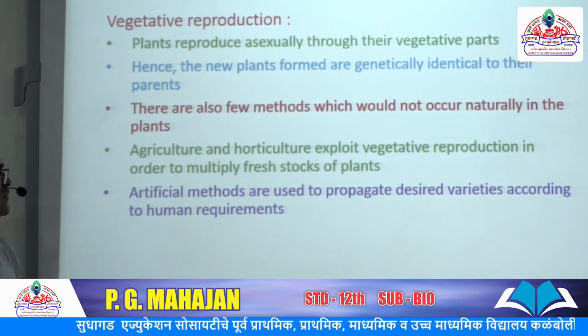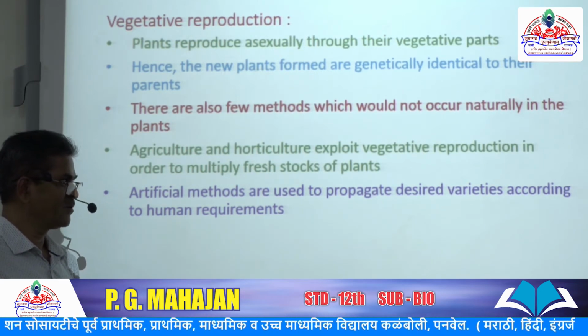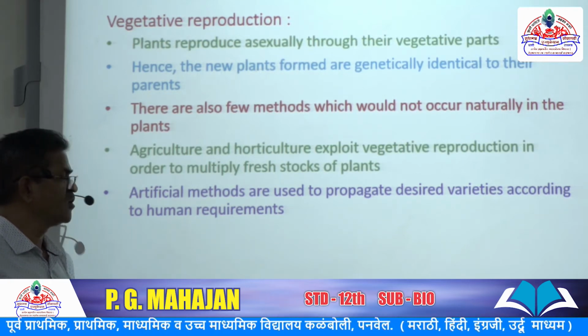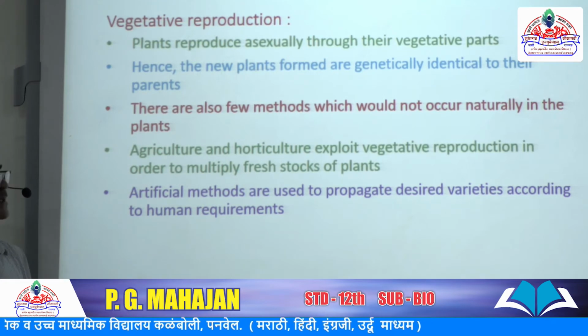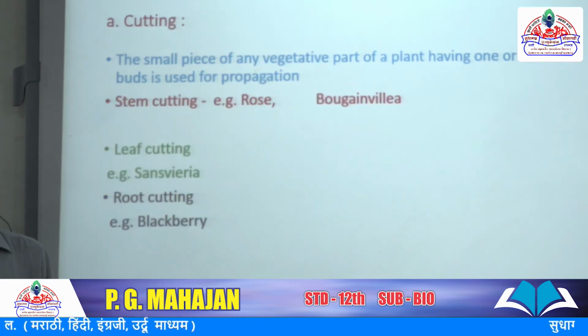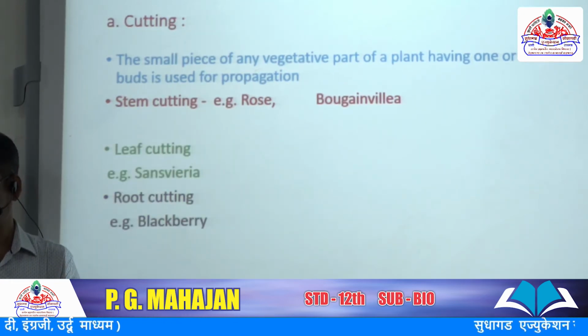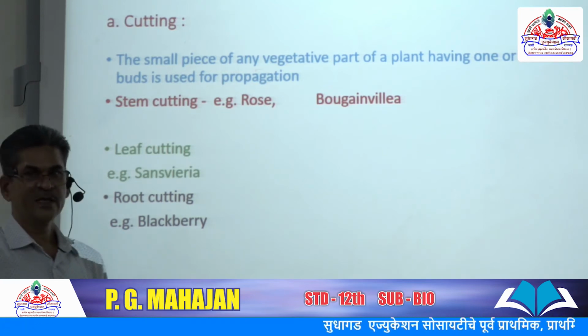Artificial methods are used to propagate desired varieties according to human requirements. Vegetative reproduction by artificial methods: the first method is cuttings, the second is grafting, and the third is tissue culture.